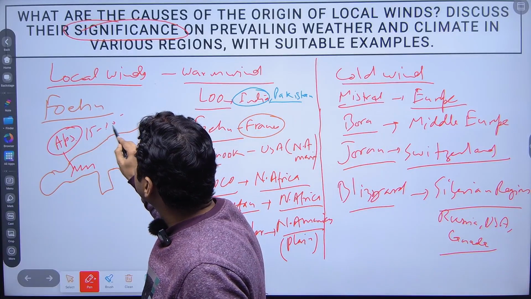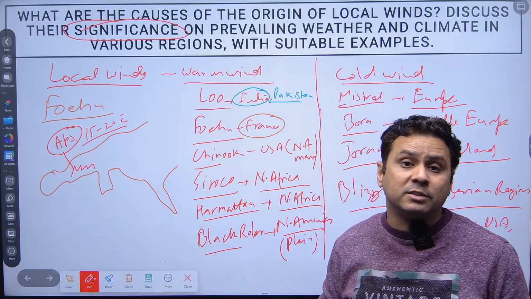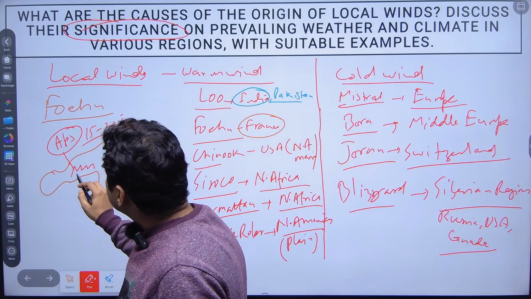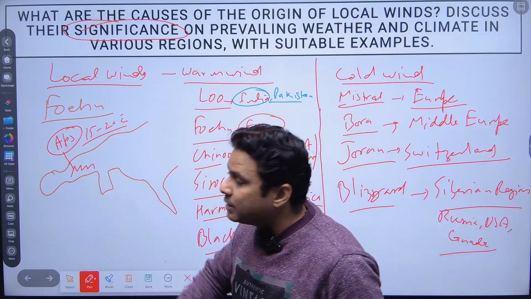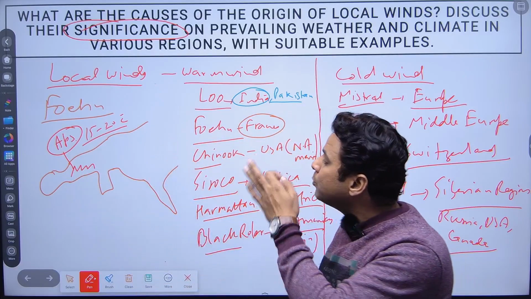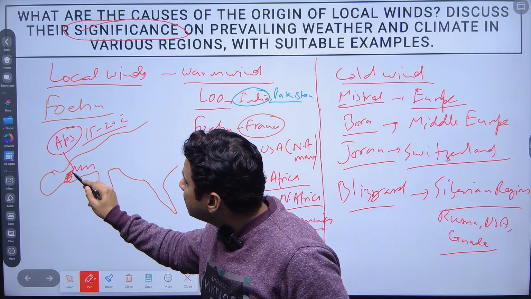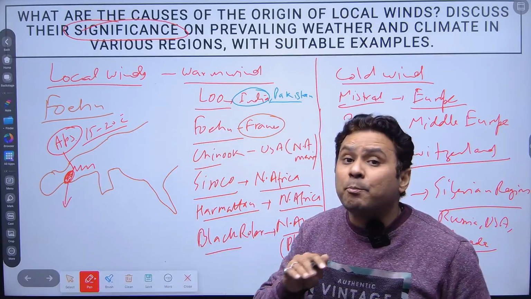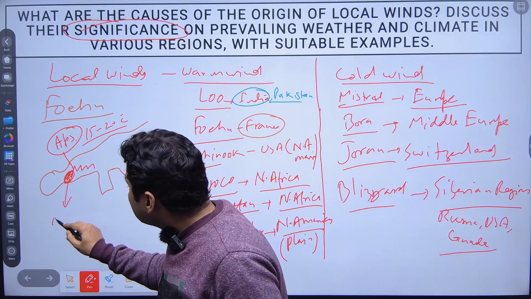When the temperature increases by 15 to 20 degrees Celsius, then the glaciation will be thawing, means ice will be melted here. Due to the melting of the ice, when the Foehn moves, it melts the ice from this particular area. So this particular area will create a plain part, and this plain part will be good for grassland.